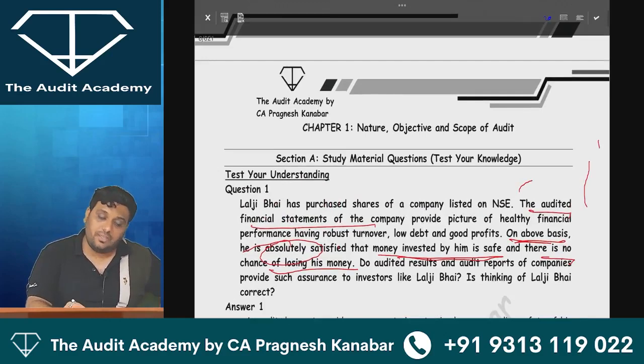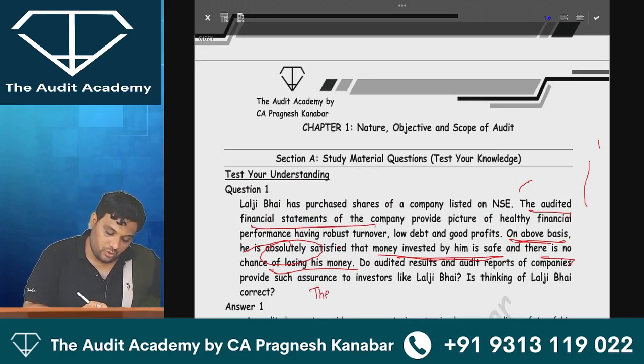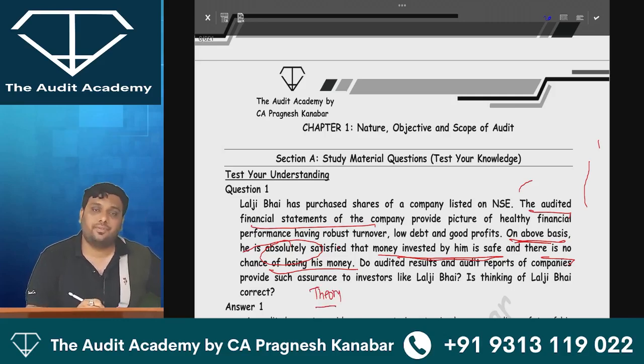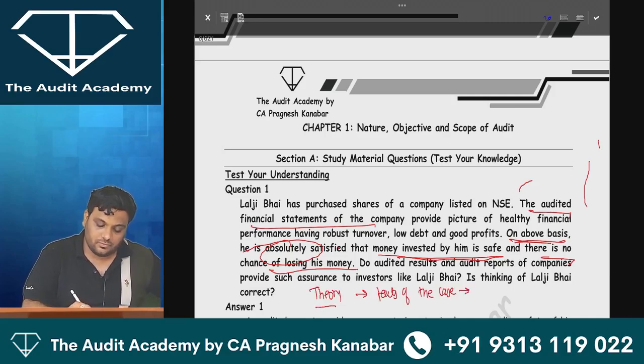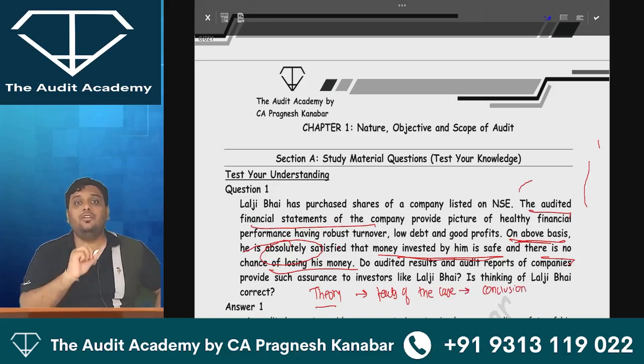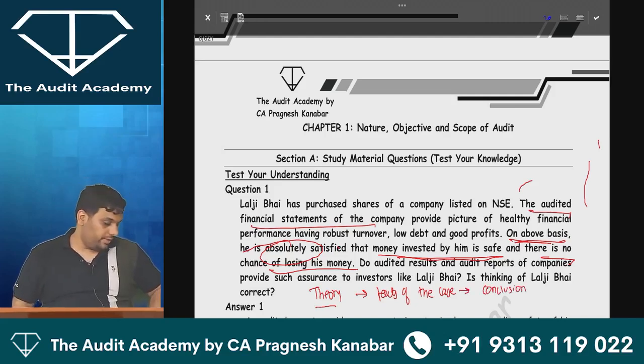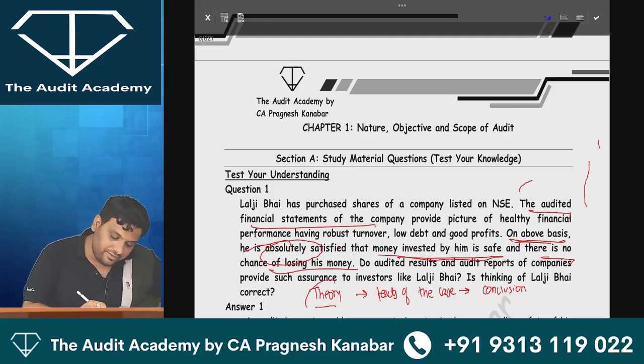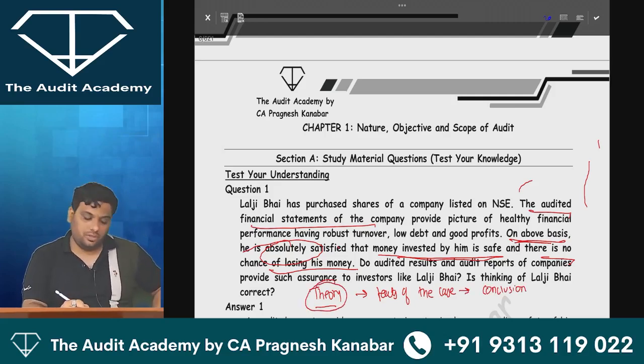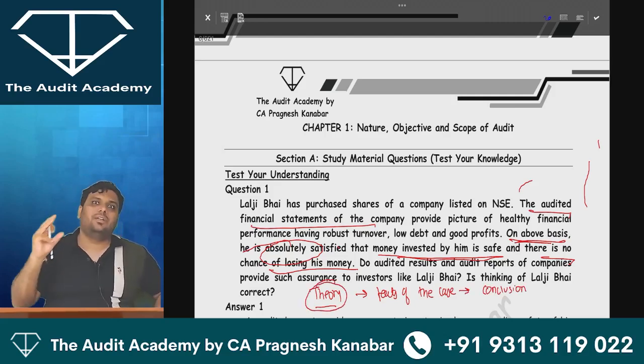Alright. So everyone over here, whenever you are looking at a case study based question, you should have some theory in mind. Then it will be followed by facts of the case. And then you are going to give the conclusion. So when I say that you should have some theory in mind, what is the main theory over here?